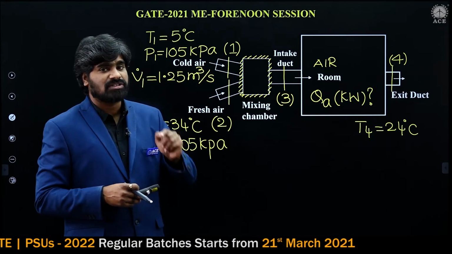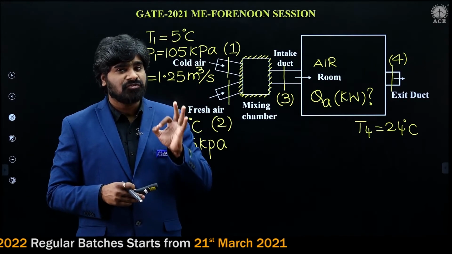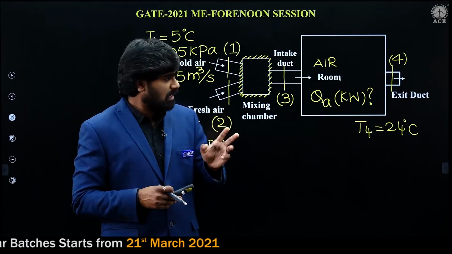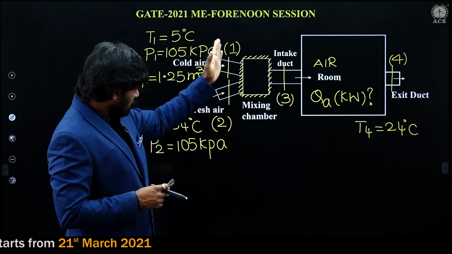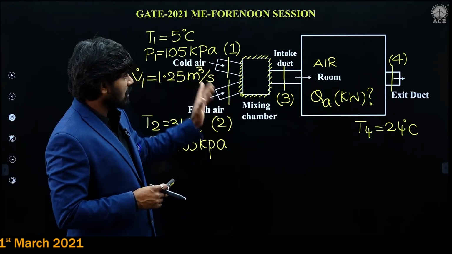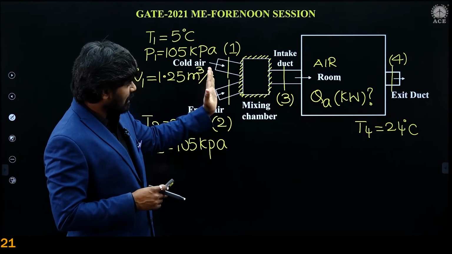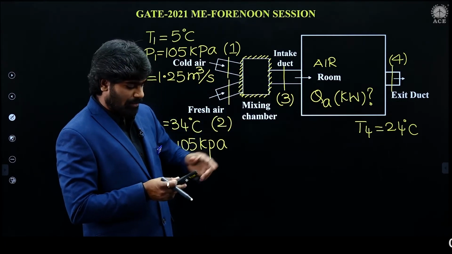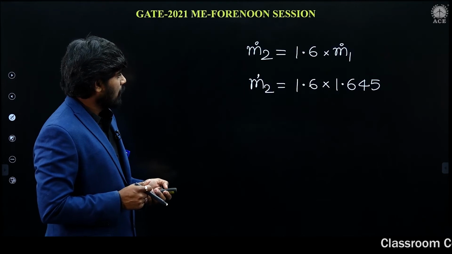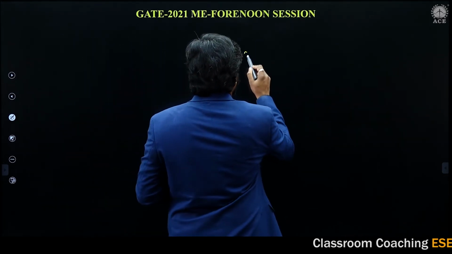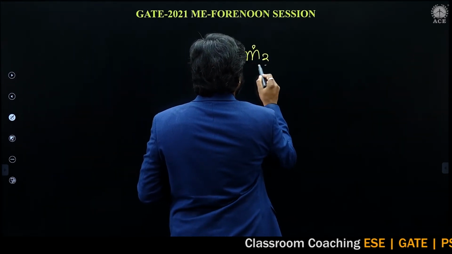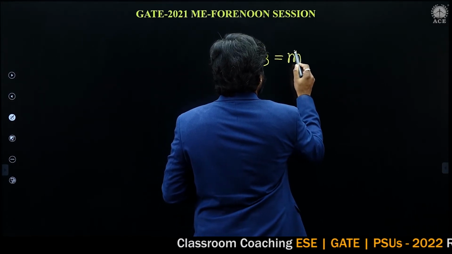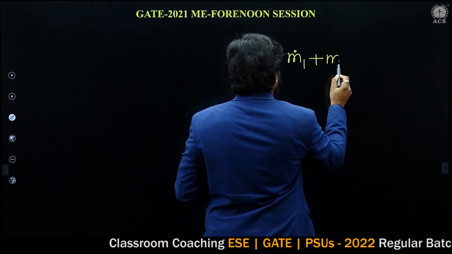I repeat, for steady flow, entering mass should be equal to leaving mass. Here, what is the mass entering? Total mass entering, M dot 1 plus M dot 2. Total entering should be equal to leaving, M dot 3. So M dot 3 is equal to M dot 1 plus M dot 2.